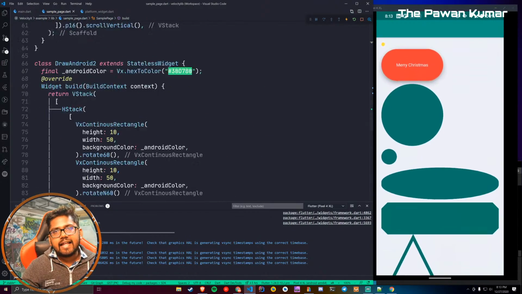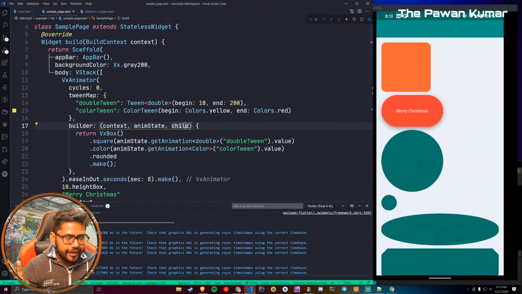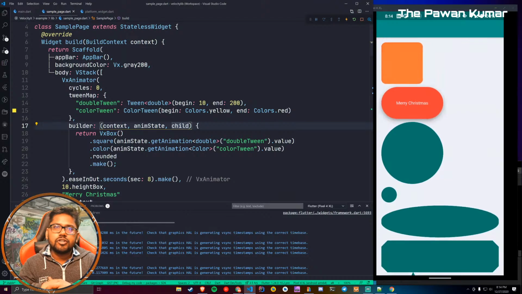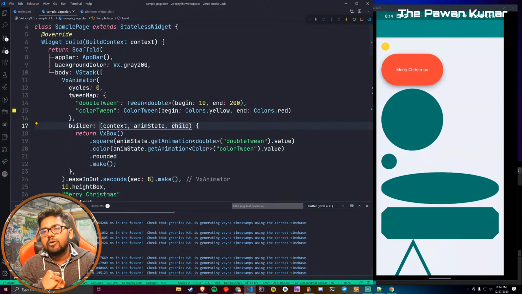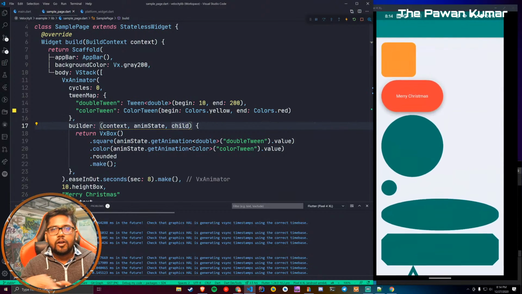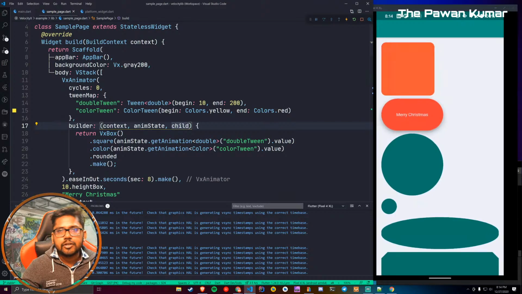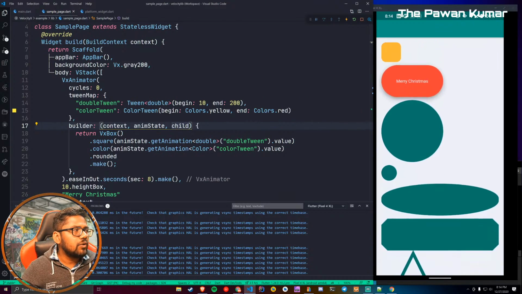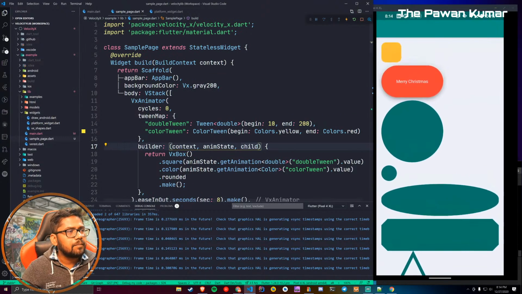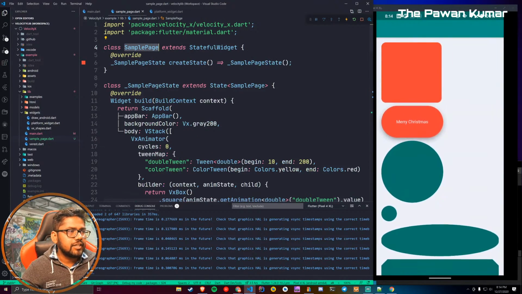And now let's go to the backend part. Again, I'm saying this backend part is just for small things. This is not something I would tell you to use on all of your projects, but it is really good if you want to try it out. So I'll create another sample page. Inside this sample page, I'll not move anything, but rather just make it a stateful widget.